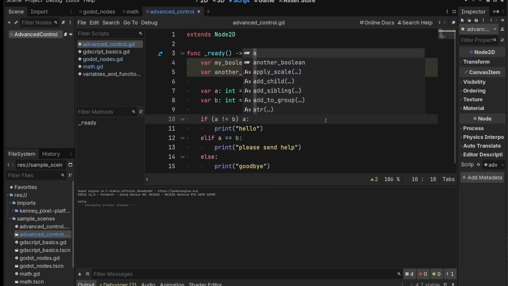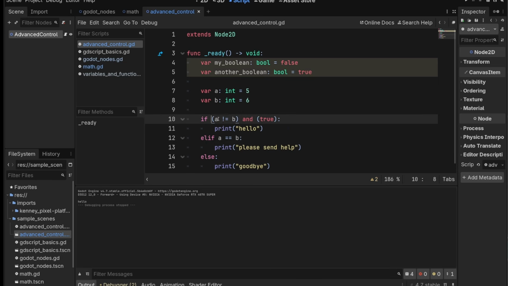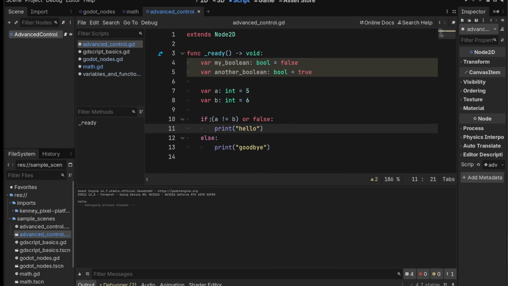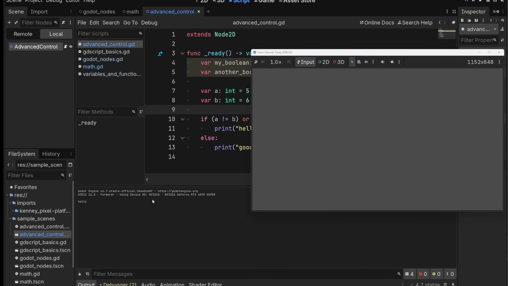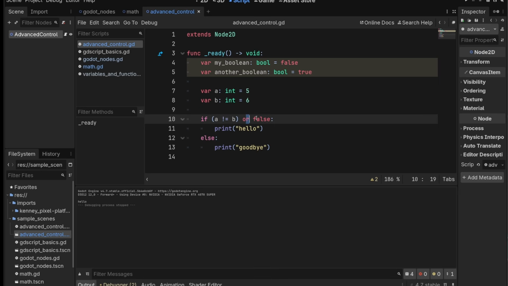We can do that with something like and, which will check if this is true and this is true. So if we run this, we get hello. What if we turn this to false? Well, this turns into true, and we have if true and false. This is a formal logic construct, but for something to be true of an and statement, both sides have to be true. So this becomes false. This gets skipped, and then we go to goodbye. I'm going to remove this for now. We also have or, which turns into true if one side is true. So if we do play this now, we'll get hello, because this is true, and it doesn't matter that this is false.